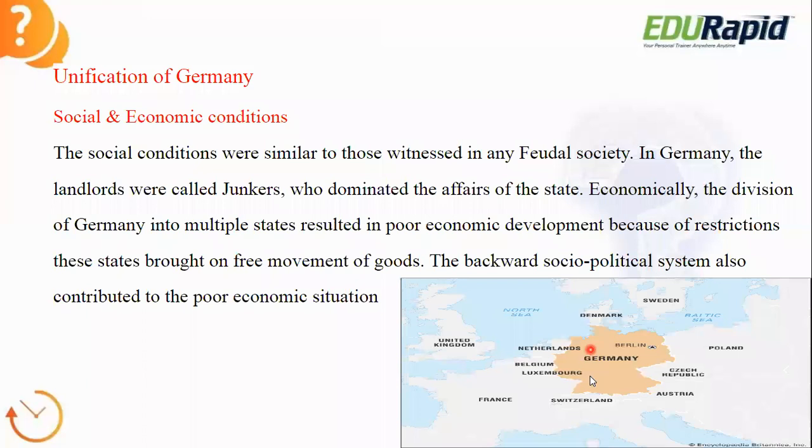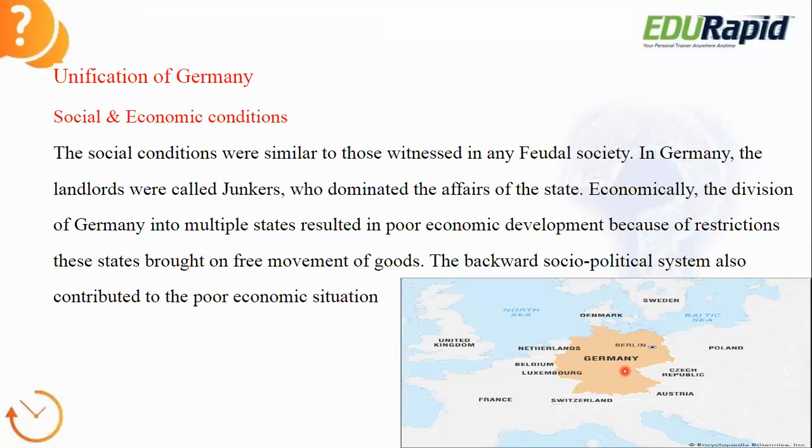So this is the present-day Germany, but before the unification, the condition of Germany was different. It was not like that. So before getting into the unification, first we need to understand the social and economic conditions of Germany before the unification. The social conditions were very similar to those witnessed in any feudal society, like we have discussed in the previous class. A feudalistic society existed in Europe. Not only in London, in many parts of Europe, the feudalistic society was there.